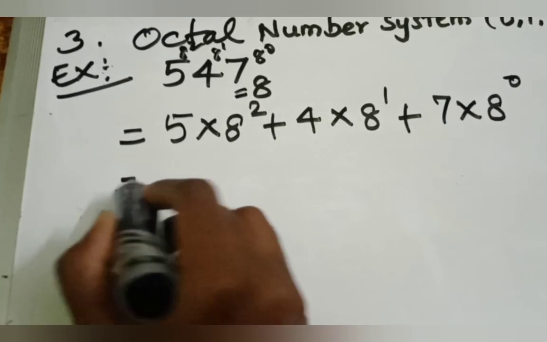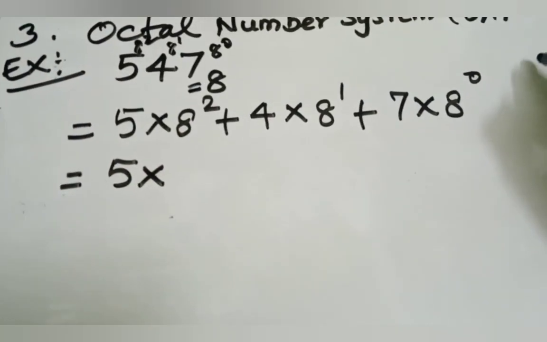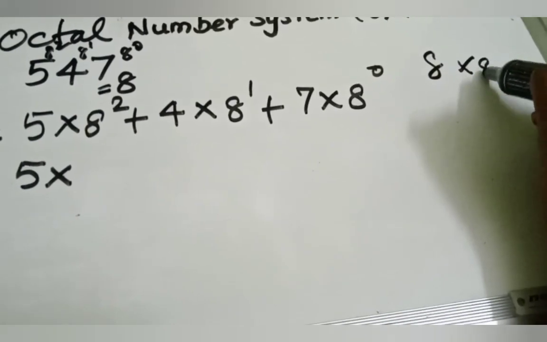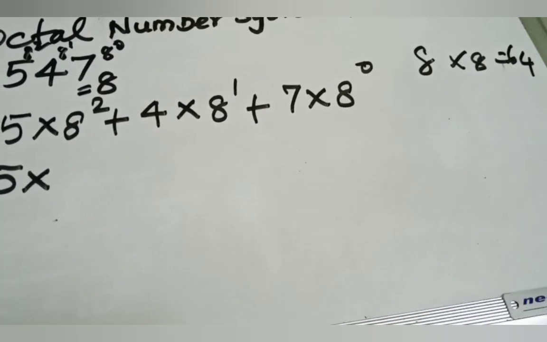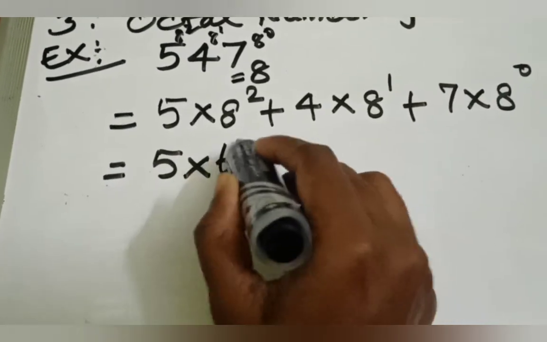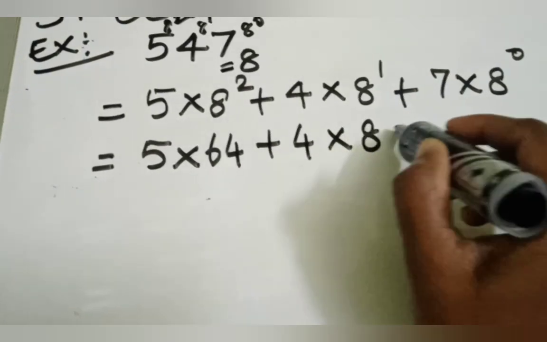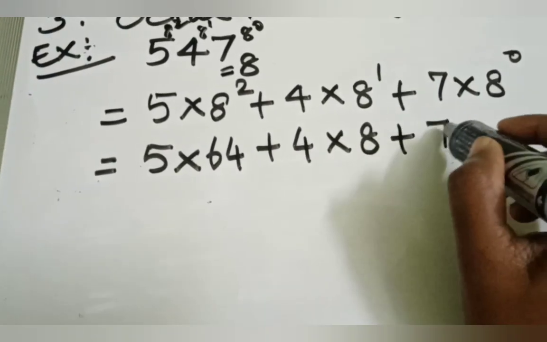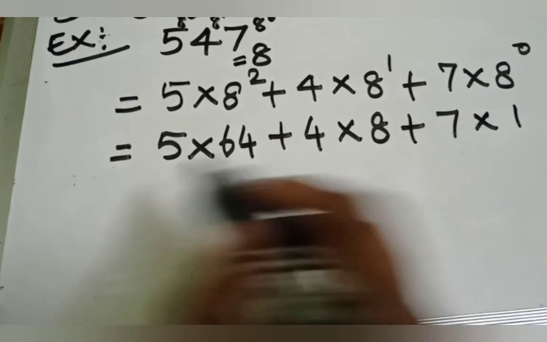So 5 into 8 power 2. What is 8 power 2? 8 into 8, 64. So 5 into 8 power 2 is 5 into 64. Plus 4 into 8 power 1, which is 8. Then 7 into 8 power 0. Anything power 0 is 1.